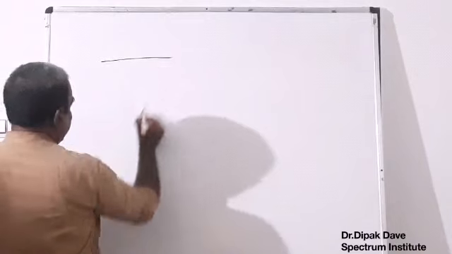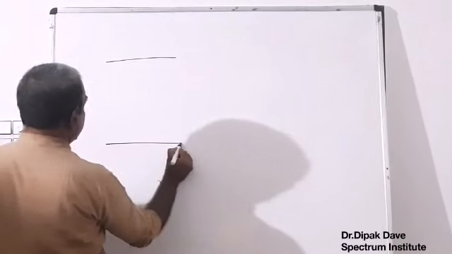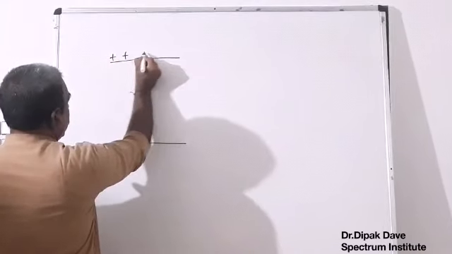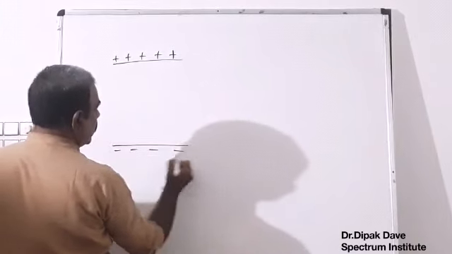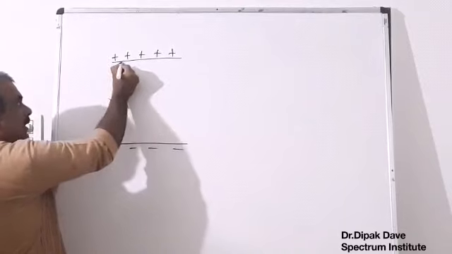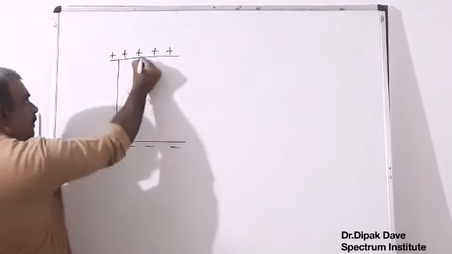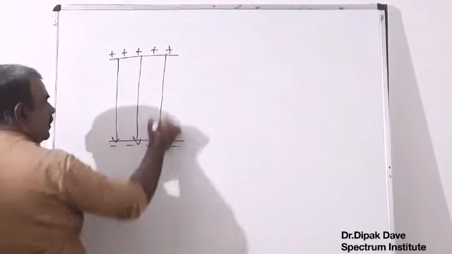We are having two plates. How can I draw the electric field intensity vector? From positive to negative.